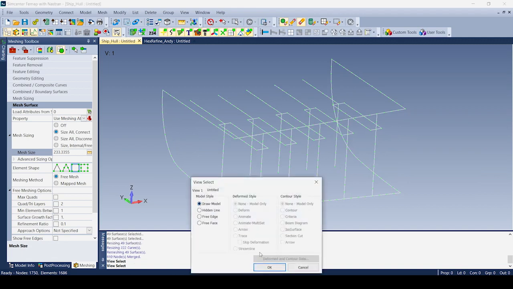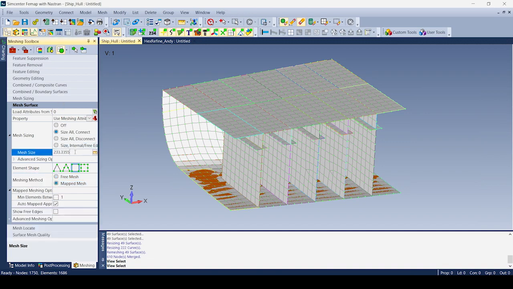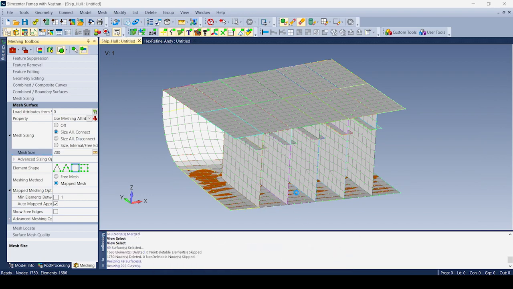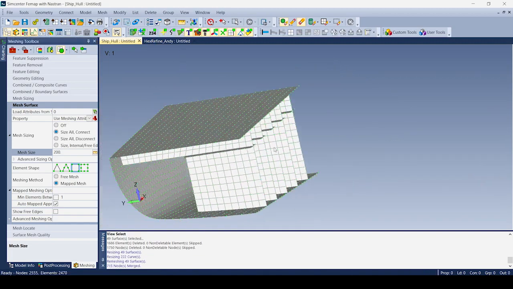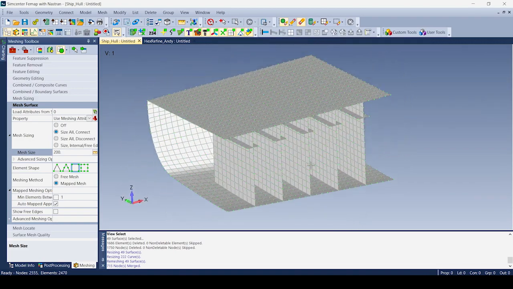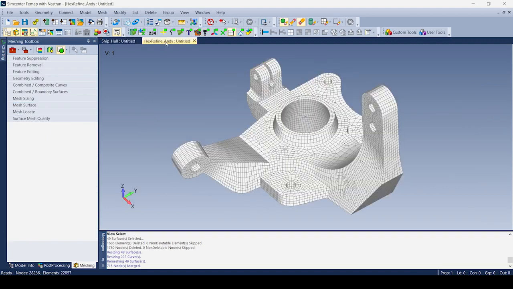Just going to come back to drawing the model for a second, and what I'm going to do now is change this to map mesh, and reduce my size a little bit. Going to pick all of my surfaces again, and now you can see that we're going to end up with a completely mapped mesh, but again, none of this geometry was connected beforehand, so it was doing it all based on proximity.